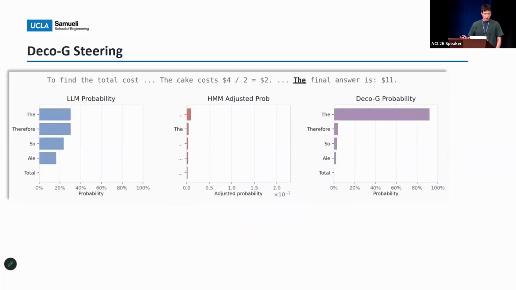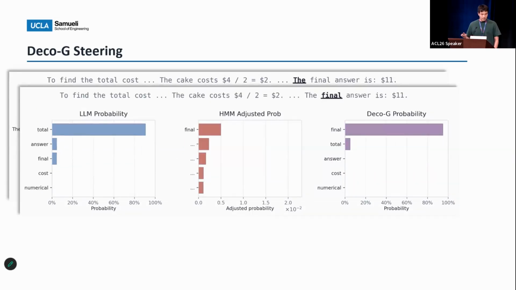And I'll also walk you through how Deco-G steers the generation in the final output stage to guarantee format compliance. As the LLM is done with the reasoning in the previous parts, and when it approaches the final utterance, the FEM will steer the LLM to generate the word the instead of other candidates like therefore, so, total.